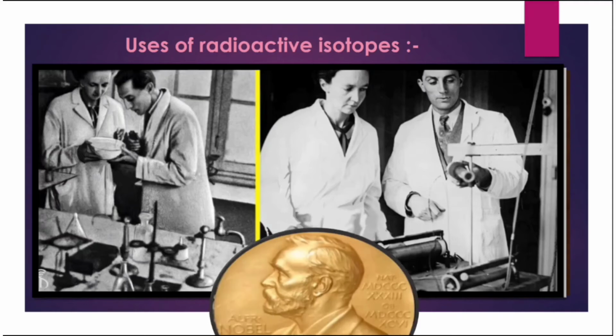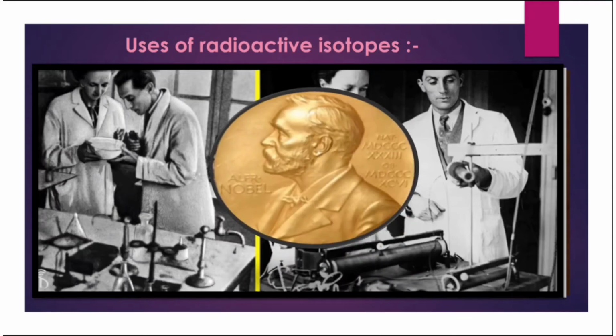For this invention, they were awarded the Nobel Prize in the year 1935. So, this is how we have learned about natural radioactivity and artificial radioactive elements. Radioactive isotopes have done remarkable research in various fields.